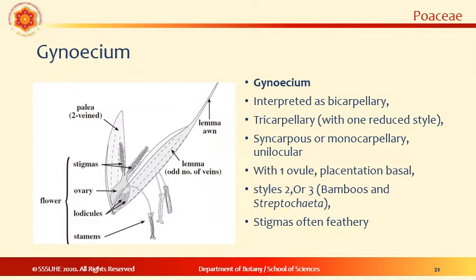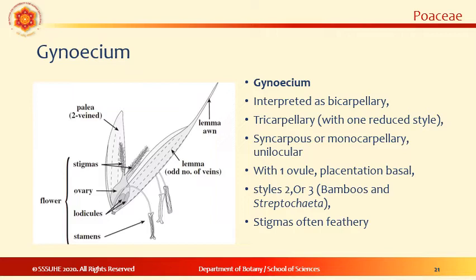Stigmas can be 3 or 2 and they are usually plumose, and the placentation is basal. So the gynoecium is interpreted as bicarpellary, tricarpellary or monocarpellary depending on the number of carpels, and they are generally unilocular with one ovule and basal placentation.